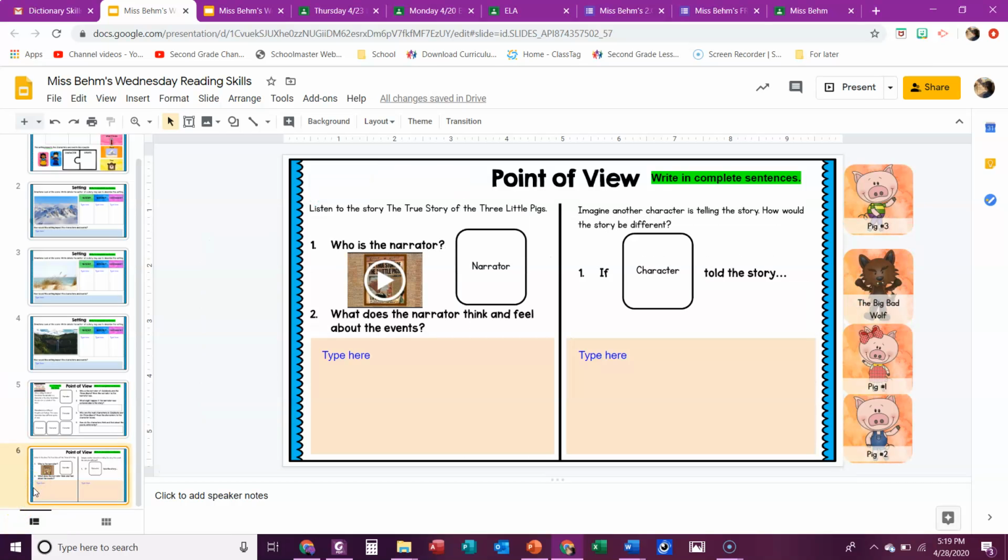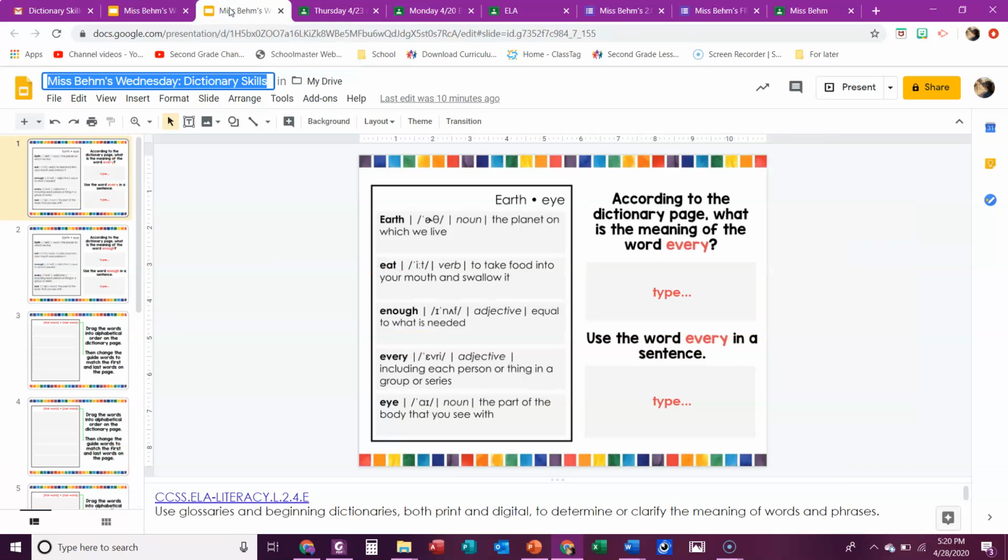Okay, moving on. And then the next one, it says, imagine another character is telling the story. How would the story be different? So you're going to say, if blank, so you're going to pick one of the other characters to tell the story. And here you're going to say, how is it different? How would they tell the story differently? Okay? So that is the first thing you guys are going to do. The second thing is the dictionary skills, like you guys have been doing.